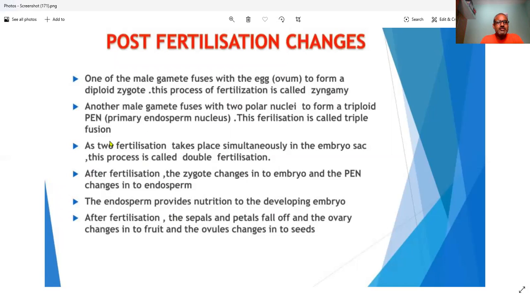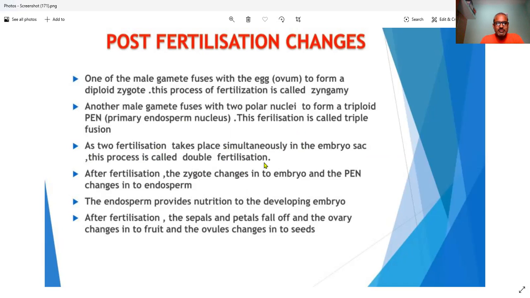But fertilization is two. As the two fertilizations take place simultaneously in the embryo sac or ovule, this process is called double fertilization. Here is the important thing: fertilization is double, but the fusion is triple.